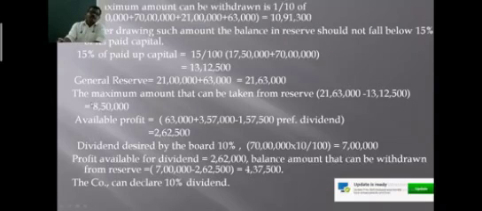2,62,500. And you can get how much? 8,50,000 from the general reserve. What is the rate of dividend? What is the dividend amount required to declare dividend? The company wants to declare a dividend of 10% on equity share. So total amount of dividend comes to rupees 7 lakh, isn't it? On 70 lakh equity shares, the company can declare a dividend of rupees how much? A company can declare a dividend of rupees 7 lakhs. So amount required to declare dividend is 7 lakhs.